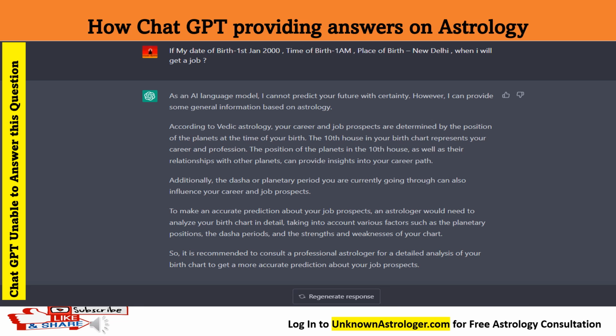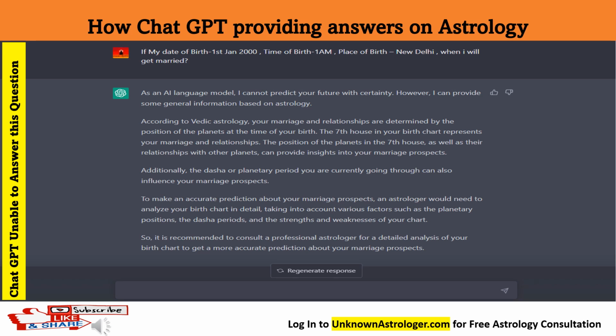Providing the same birth details, we put a query: when will I get a job? ChatGPT told us it is not an astrologer, that you need to consult an astrologer who has knowledge on this, and that it cannot forecast this. Providing the same birth details, we asked ChatGPT when I will get married. ChatGPT conveyed the same response, that it's not an astrologer and cannot analyze this, and you need to consult